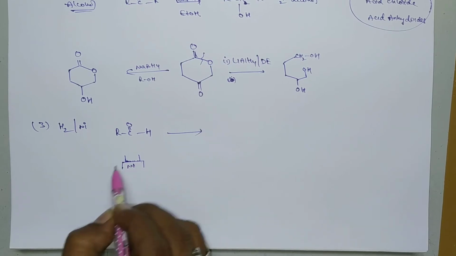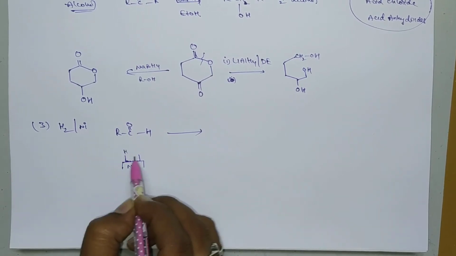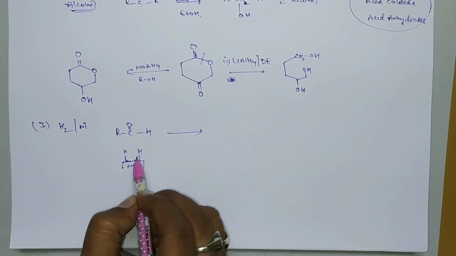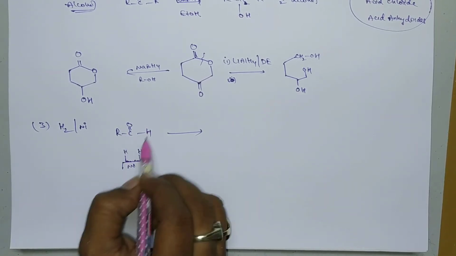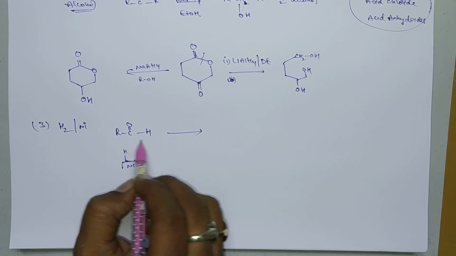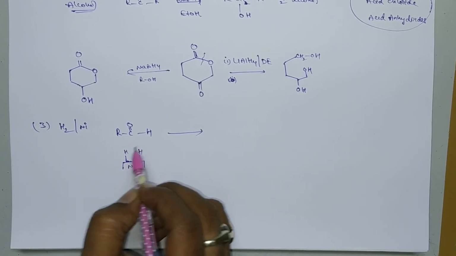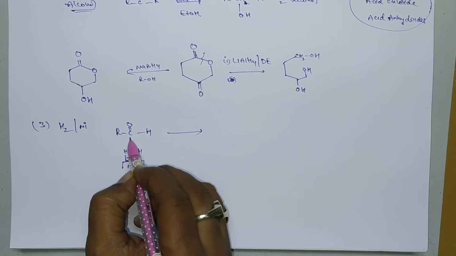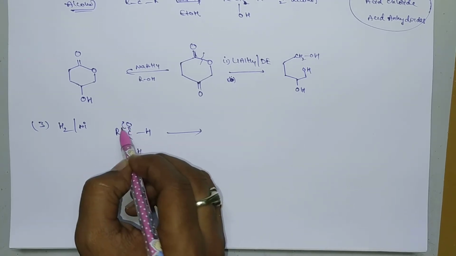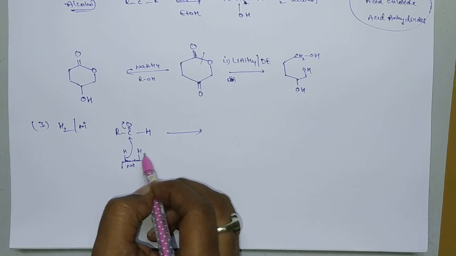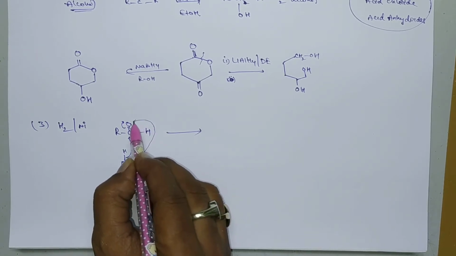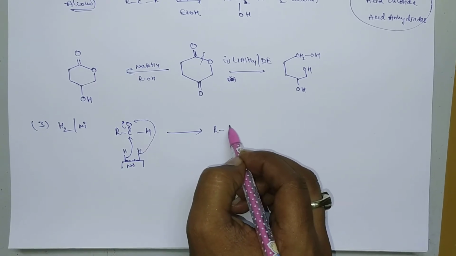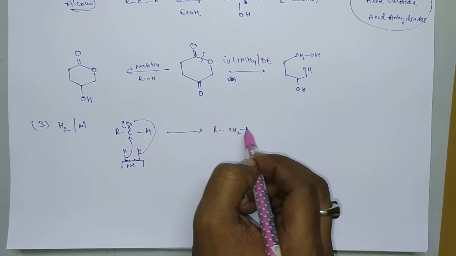This hydrogen gas will be adsorbed like this. So suppose hydrogen gas is there. Now this hydrogen should reduce this functional group, keto group or aldehyde group. So it will be reduced like this. First the hydrogen will attack on this carbon. These two electrons will polarize like this, and the second H plus ion will attack on the oxygen. So that's why here we get CH2OH. So this is alcohols.